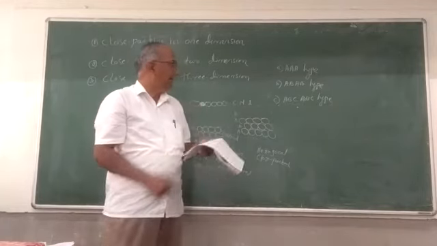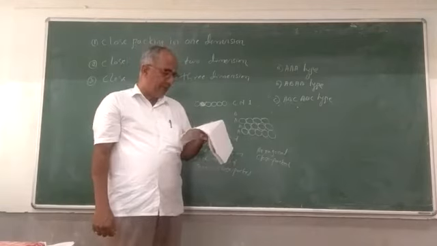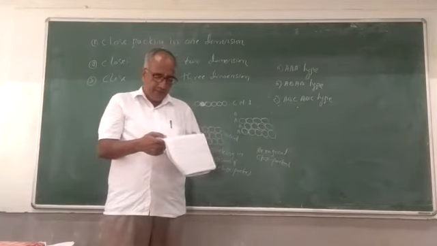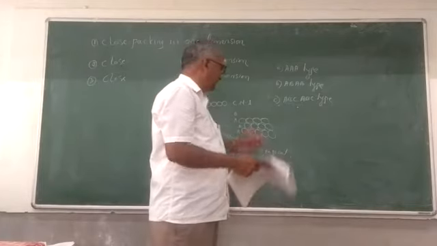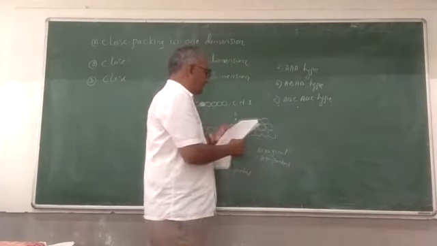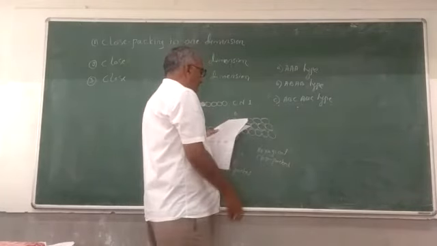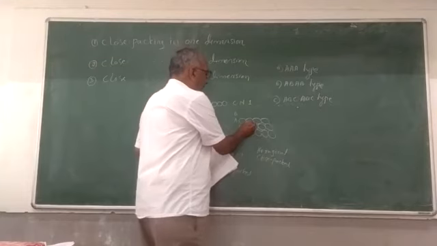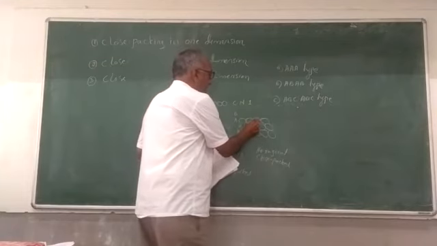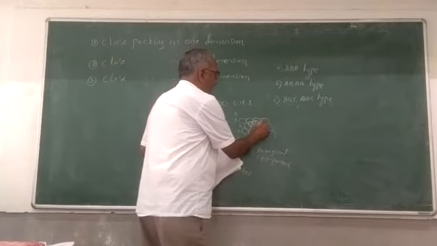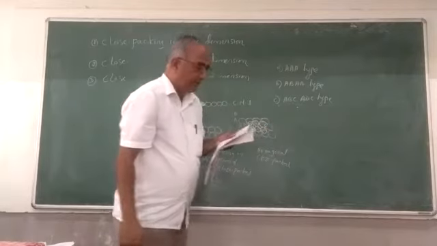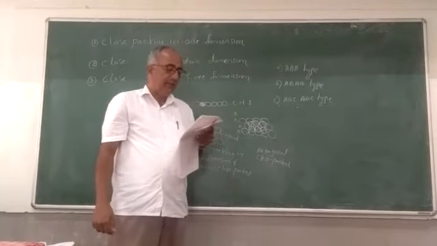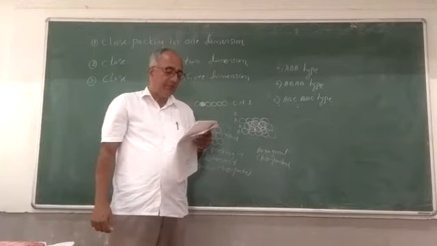Then the third type of arrangement under three dimensions is called ABC type. In this arrangement, spheres of the first and second layers are arranged as in the previous case. But the spheres of the third layer are placed above the void marked 2. The spheres of the fourth layer happen to be exactly above the spheres of the first layer.